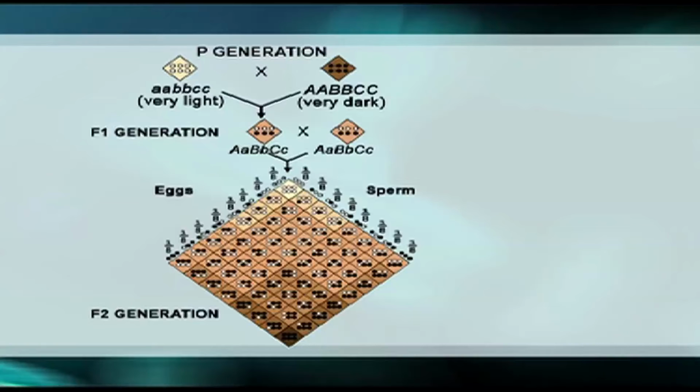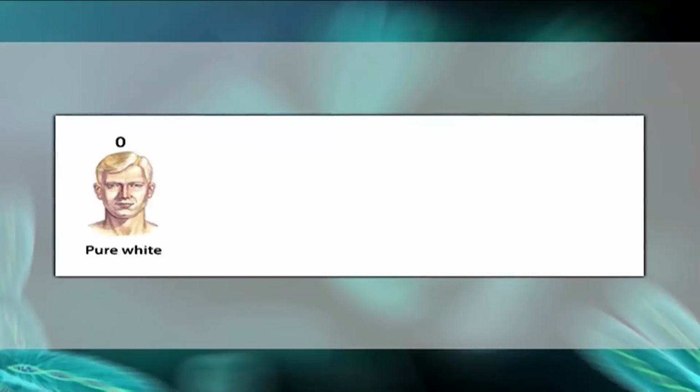The approximate shades of skin color corresponding to each genotype are as follows. A genotype with no dominant gene produces pure white skin color phenotype. A genotype with one dominant gene produces very light brown skin color phenotype.